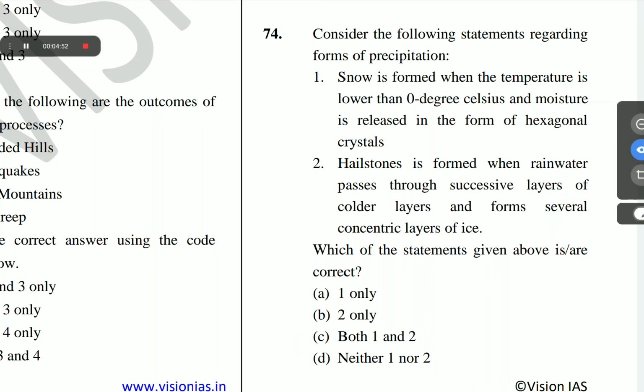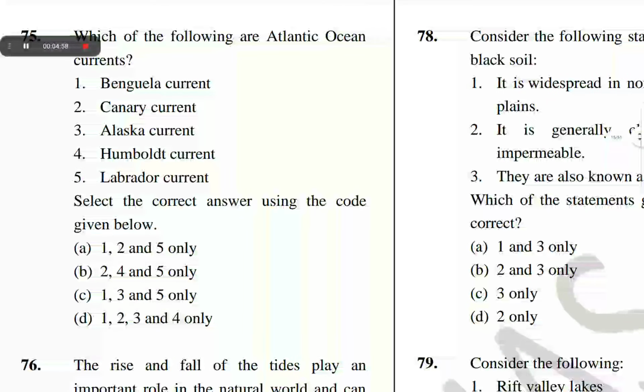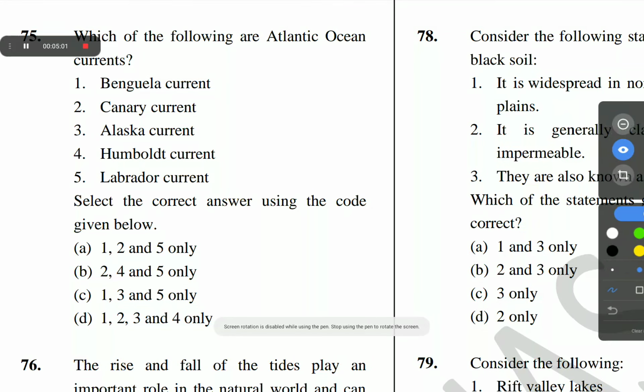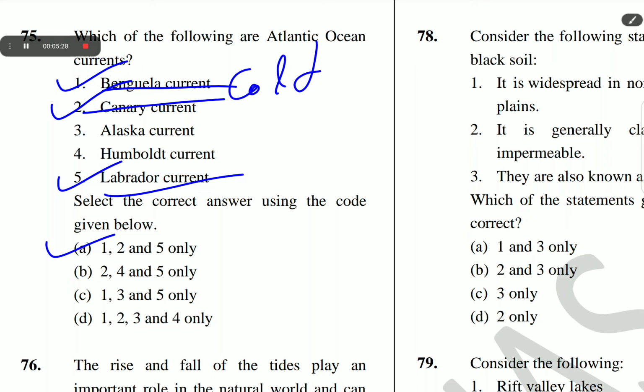The next question is question number 75. Which of the following are Atlantic Ocean currents? Benguela Current, Canary Current, Alaska Current, Humboldt Current, Labrador Current. The correct answer of question number 75 is A: 1, 2 and 5 only. Benguela Current, Labrador Current and Canary Current are all Atlantic currents. Benguela Current is a cold current, Canary Current is also a cold current, and Labrador Current is also a cold current.